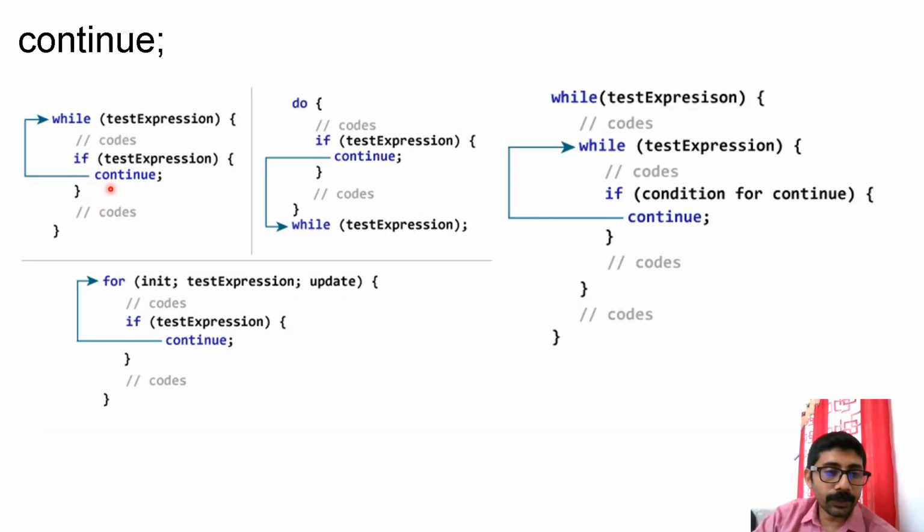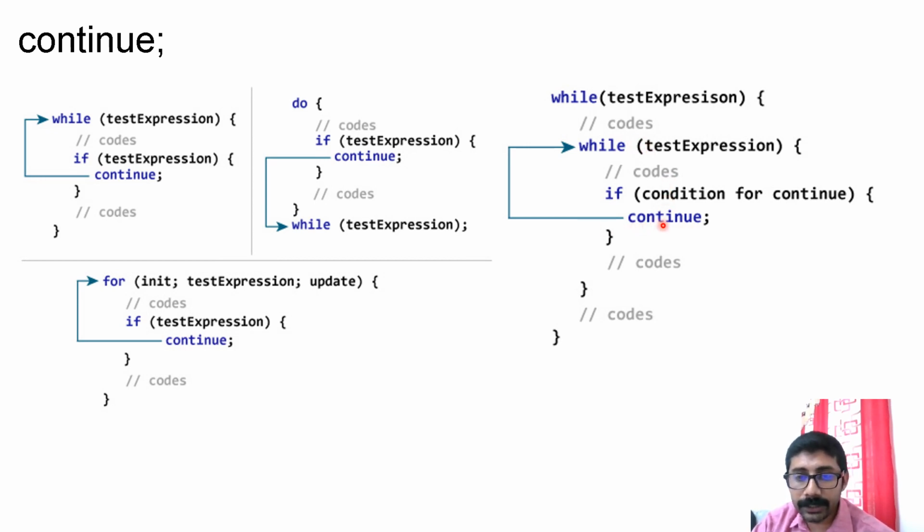Now continue. Continue is used to skip the statements below the continue within a loop. This is the case of a while loop. In a do-while loop also, after executing continue, the loop will skip the statements below and continue with the next iteration. It will go and check the condition, and then check the next value. Even in the case of for, it will skip the statements below, update the value, check the condition, and proceed with the next iteration. In the case of a nested loop, continue will skip the contents below in the inner loop and repeat the execution with the next value.